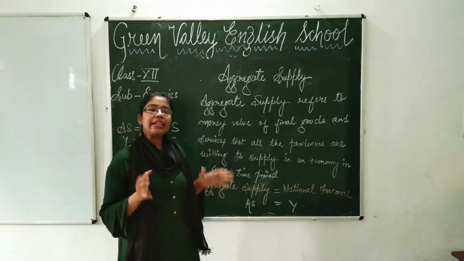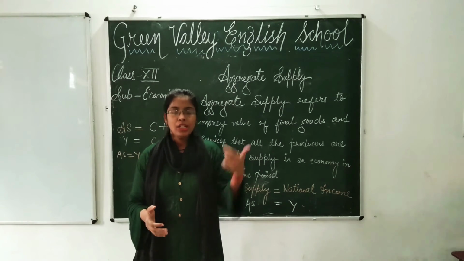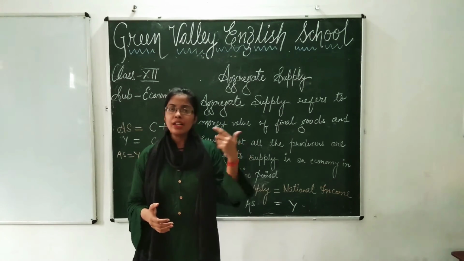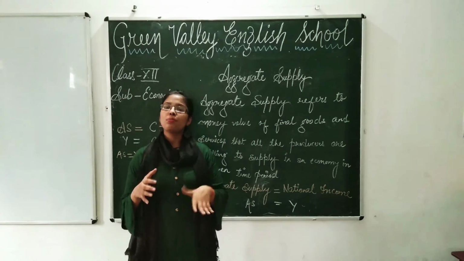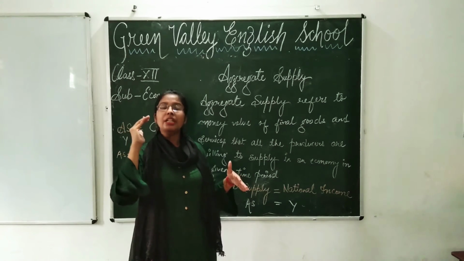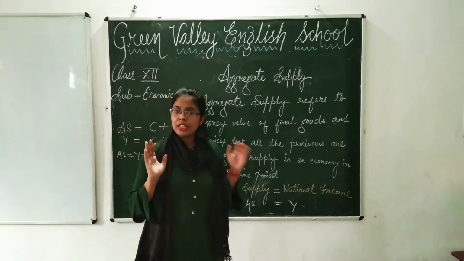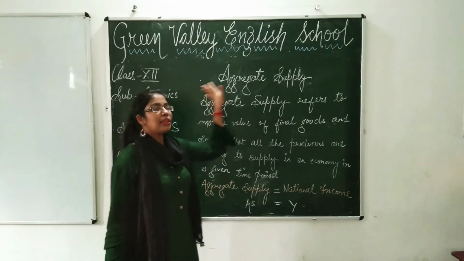Now what is factor income? Factor income is the income which is received by the factors of production. To land, rent; to labor, wages; capital, interest; enterprise, profit. The sum of all this at domestic and national level is known as national income. Understood, students? Once again let me clear it.